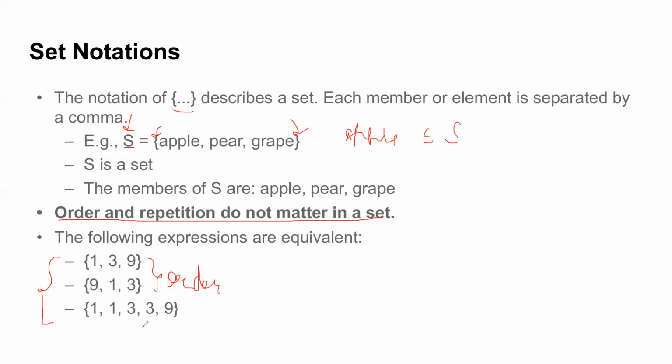In the last example, some elements have been repeated, so repetition also doesn't matter. If somebody asks how many sets these examples denote, it's just one set. In general, order and repetition do not affect your set or set definition.